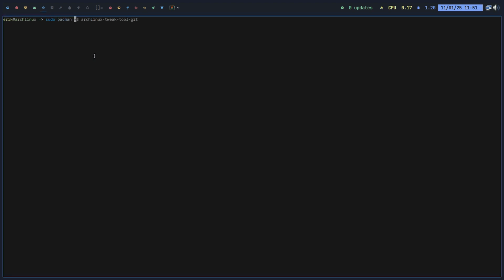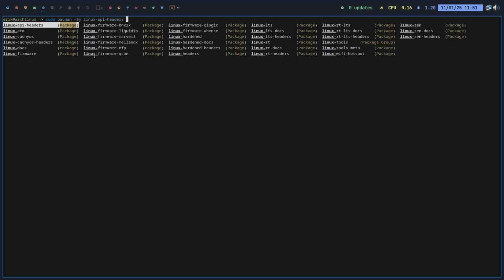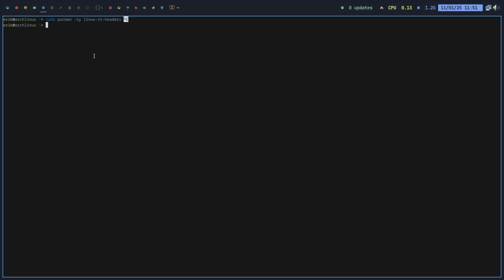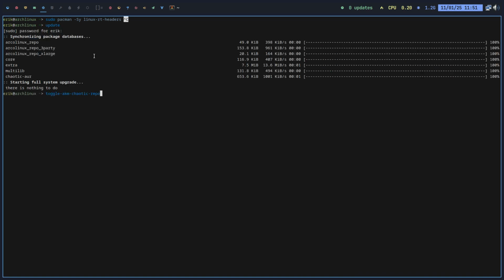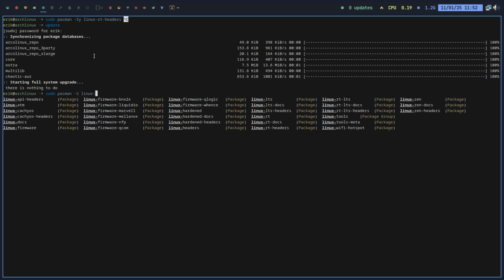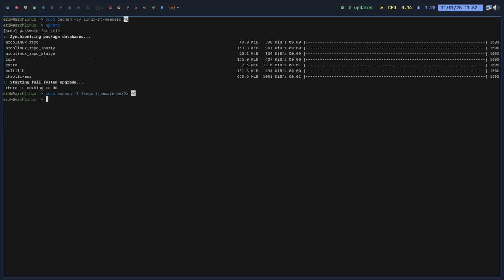So sudo pacman -Sy and then linux something. There are things in here. I guess we need to update still, right? Update first. Sudo pacman -S linux something. Are they not here? They are not here. I do not see them. There's CachyOS, but that's from us, I guess. Hardened is there, RT, LTS, tools, it's all there.